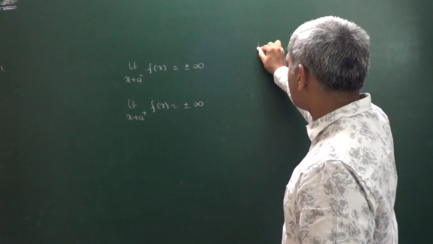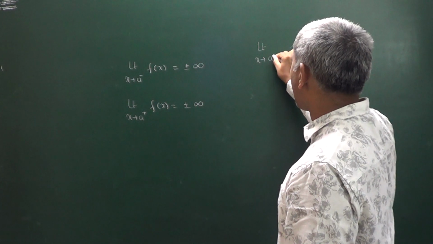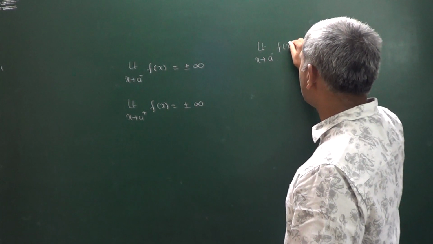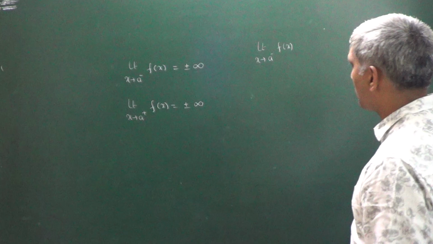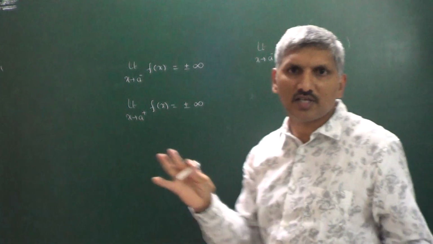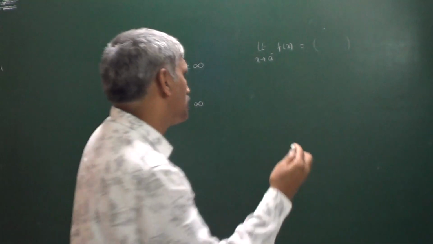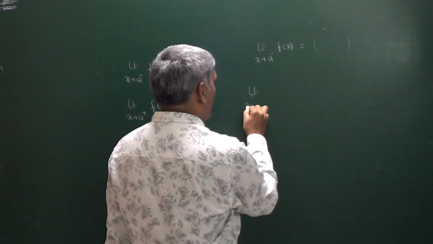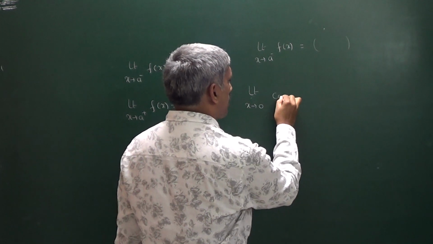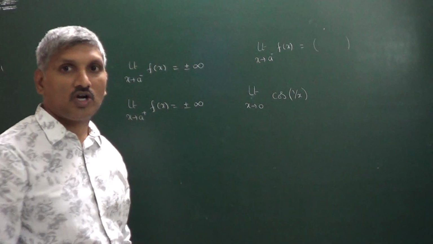At the same time, if the limit of f of x as x tends to a minus has a value oscillating between some values, that means the limit does not exist. Let us say this particular case, limit as x tends to 0 of cos of 1 by x.